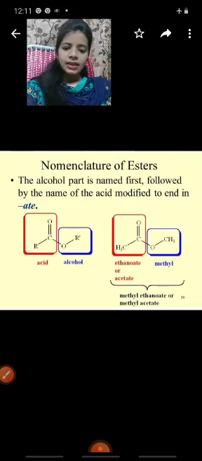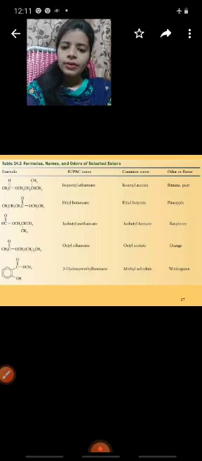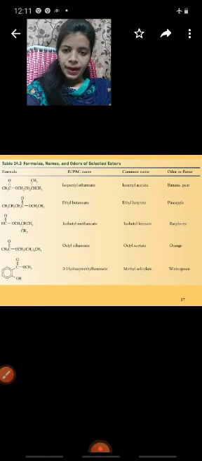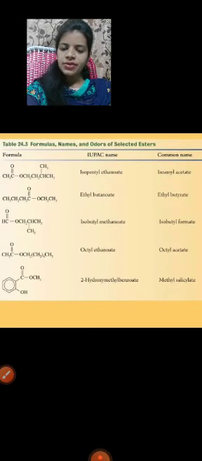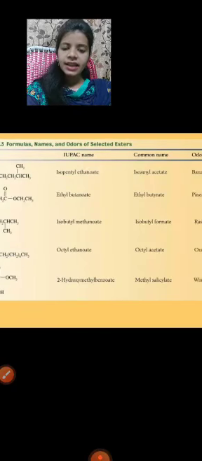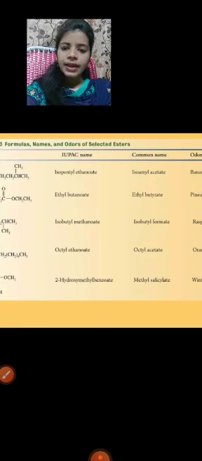Here, methyl ethanoate or methyl acetate. Some examples: formula, IUPAC names, common names and odors. So what is the first formula here? CH3, C double bond O, OCH2, CH2, CH attached to CH3, CH3. The IUPAC name is isopentyl ethanoate.